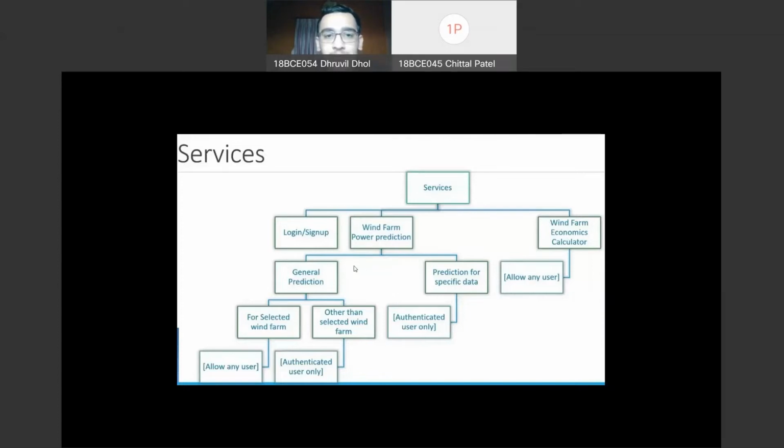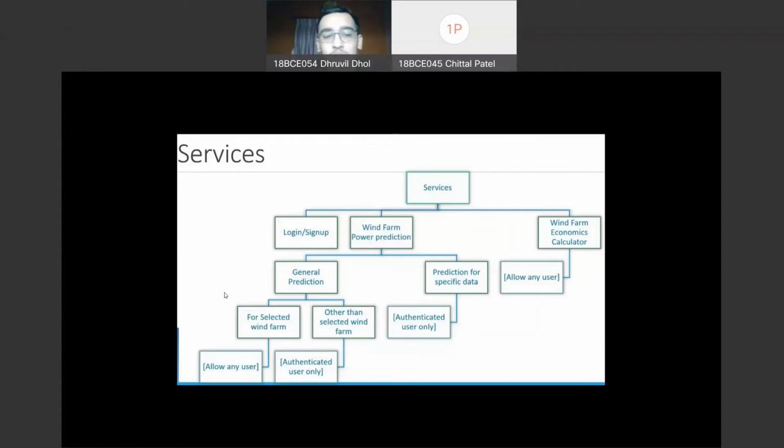In WinFarm Power Prediction, we have two parts. One is for general prediction and another is for prediction for specific data. In general prediction, we gather the data from different sources and train the general model and give the prediction from that model. In general prediction, we have another two parts: one is for selected WinFarm, the other is other than selected WinFarm. In future, we will have thousands plus WinFarms in our database, so user can select any WinFarm from the database and get the prediction for the next 48 hours.